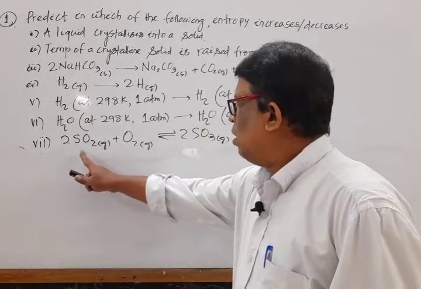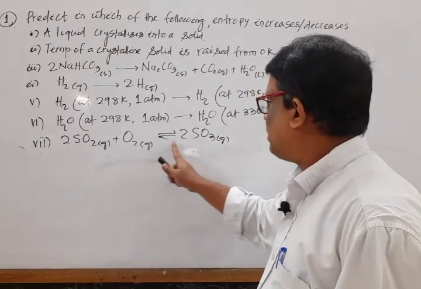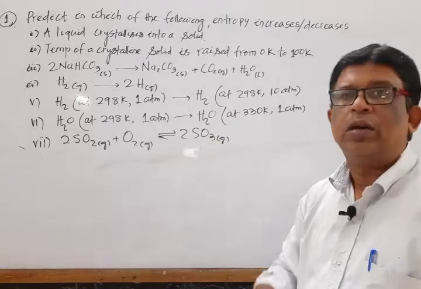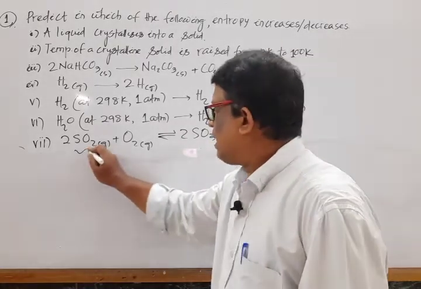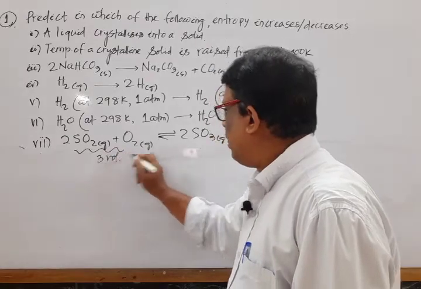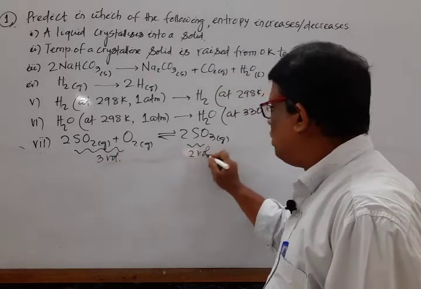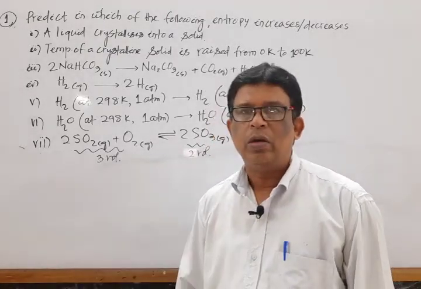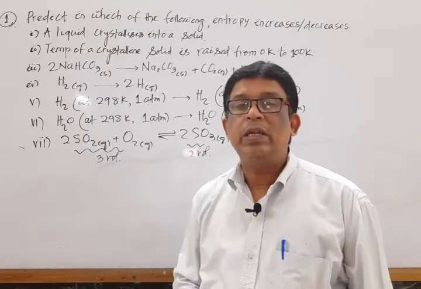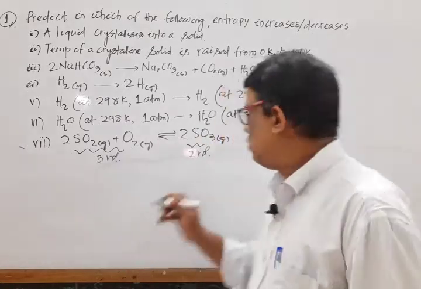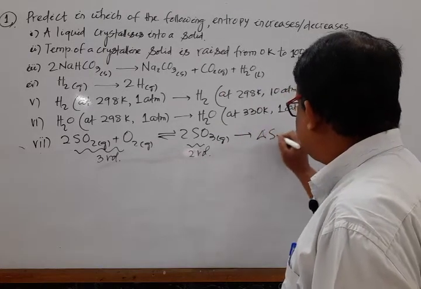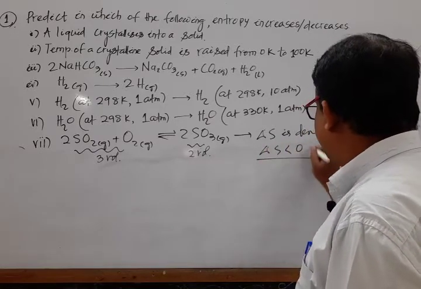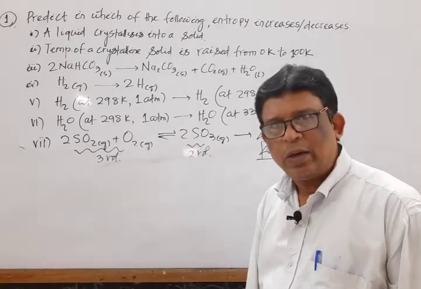Here 2SO2 gas plus O2 gas gives rise to 2SO3 gas. That means the reactant side is total gas, the product side is also total gas. But one important thing is that on the reactant side, that is 3 volumes, on the product side, that is 2 volumes. So 3 volumes of gases squeeze to become 2 volumes. That means volume squeezes, which means randomness decreases. So we say that here del S decreases, or del S is less than 0. Okay, move to the next one.